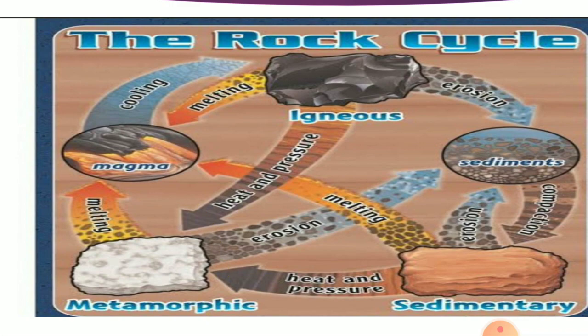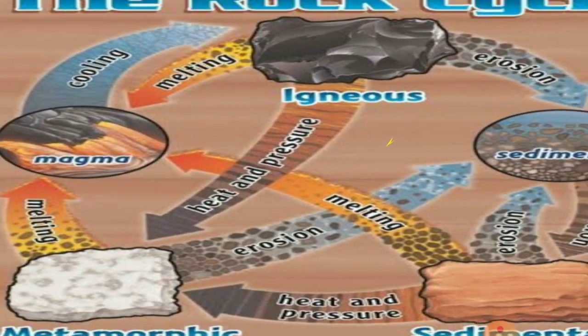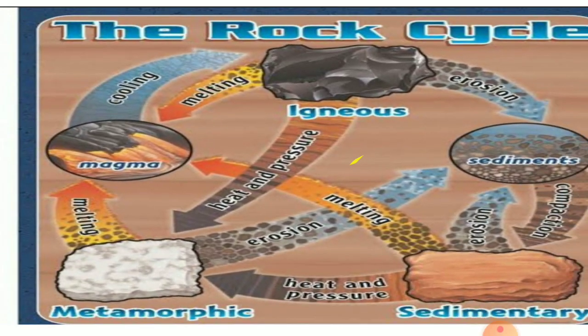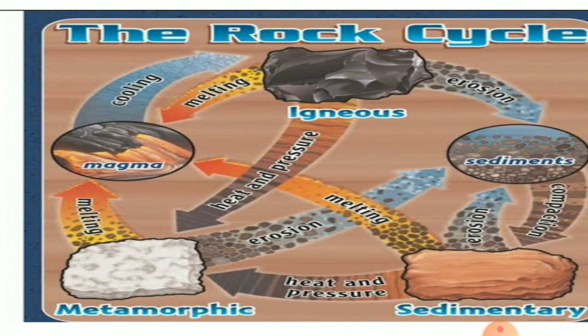And when igneous rock goes deeper in the earth and melts into magma, that magma cools down and becomes solid igneous rock. An igneous rock can also turn into a sedimentary rock. When sedimentary rock reaches the earth's surface, it wears away into bits of different material. This is called the rock cycle. It never ends.